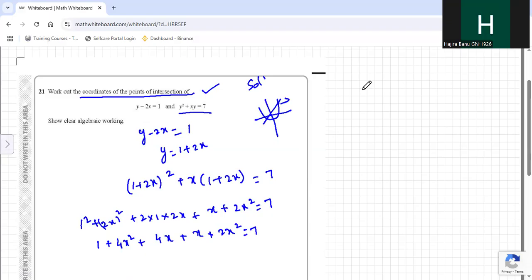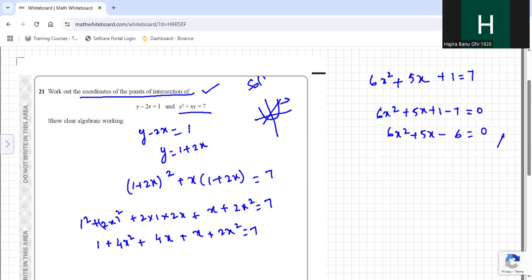Then 4x plus x is 5x, 4x square plus 2x square is 6x square, plus 1 equal to 7. Then 6x square plus 5x plus 1 minus 7 equal to 0. 6x square plus 5x minus 6 equal to 0.